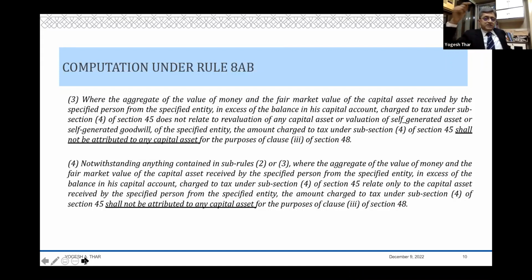When from the sale proceeds of a subsequent sale you are going to reduce this 45(4) element, the law says that this attributed amount has to be reduced from the sale proceeds, and if it leads to negative, I think you should succeed in getting a loss, especially because of Sumit Securities. Simply reading the law may not suffice, but if you go by the rationale of Sumit Securities, it is definitely arguable that you should get a loss there.